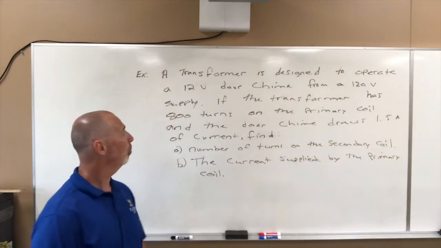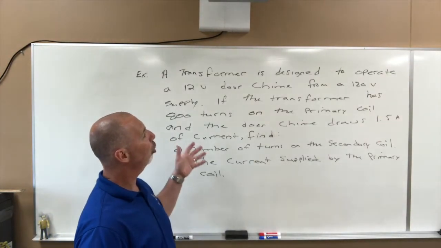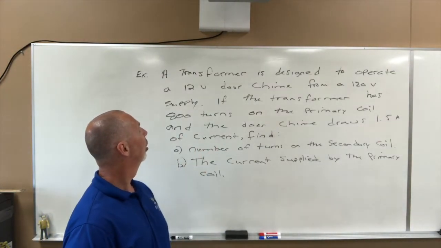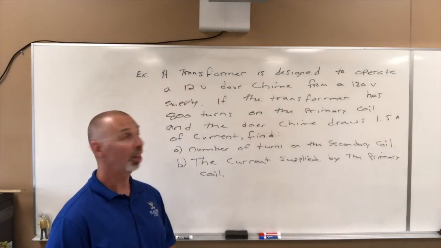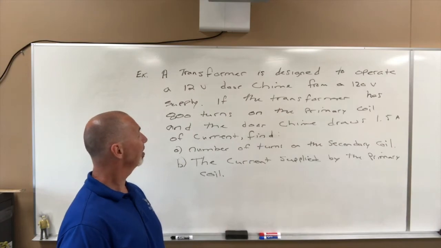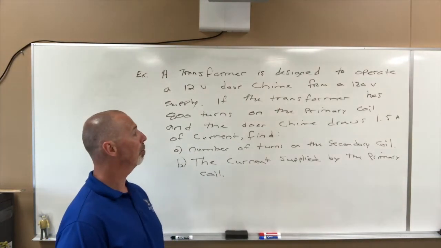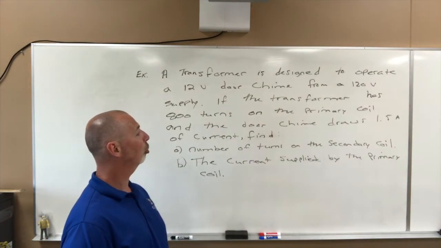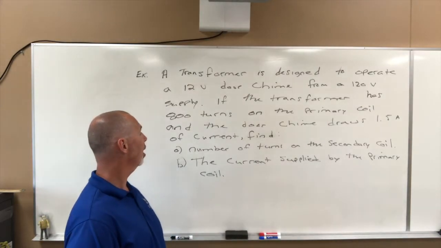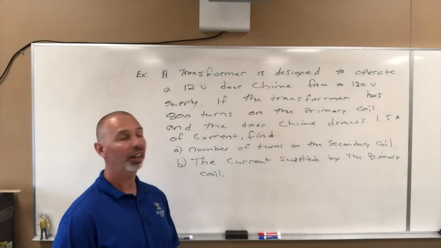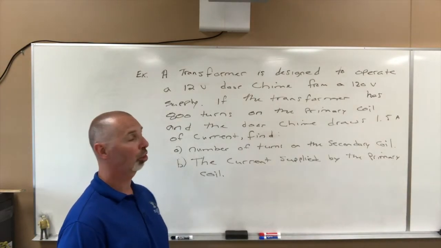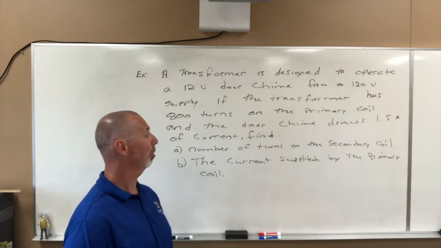So here's our example. A transformer is designed to operate a 12-volt door chime from a 120-volt supply. If the transformer has 800 turns on the primary coil and the door chime draws 1.5 amps of current, find A, the number of turns on the secondary coil, and B, the current supplied by the primary coil.